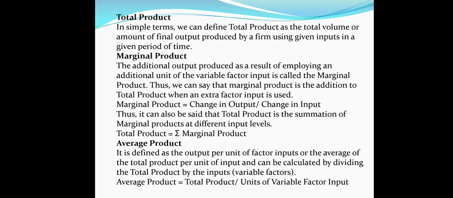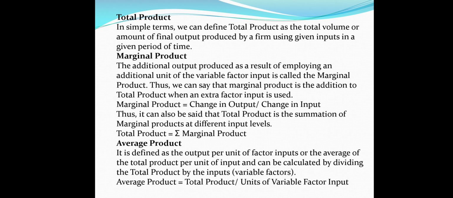Then we have marginal product. Marginal product is the addition to total product by employment of an additional unit of labor, an additional unit of variable factor. It can be defined as the rate of change in total production as and when some additional units of variable factor are added.